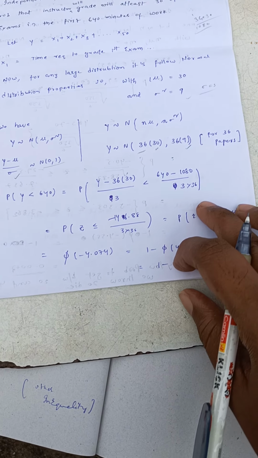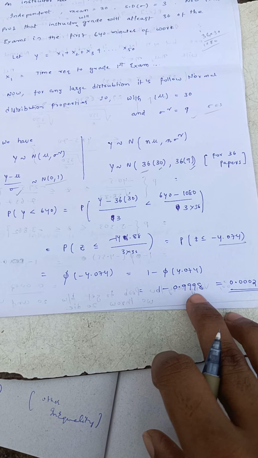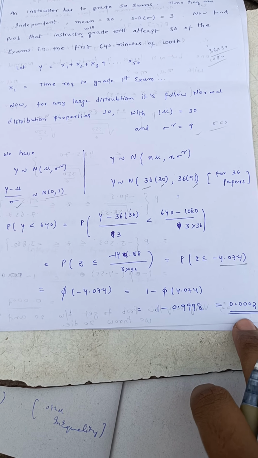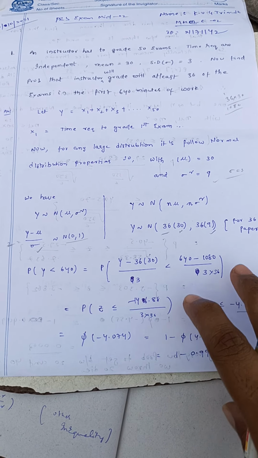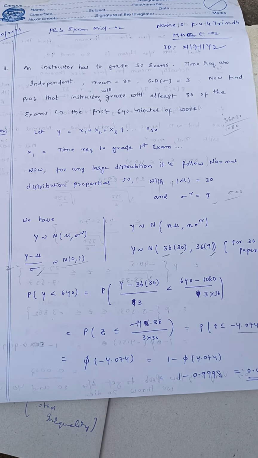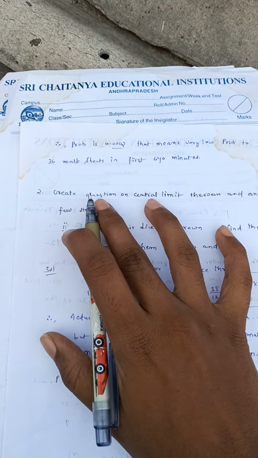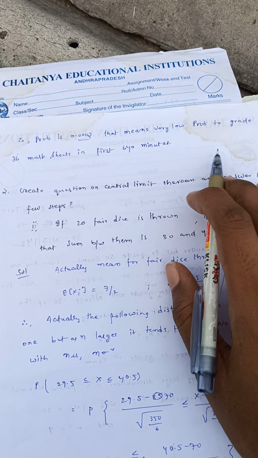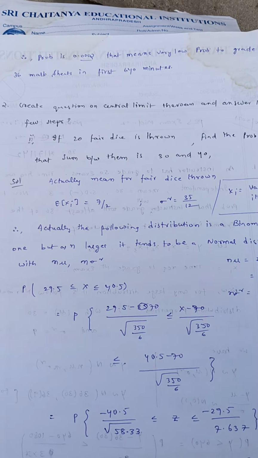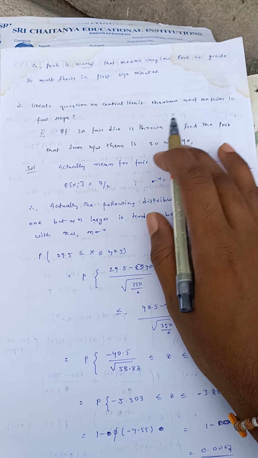We can obtain this value from the normal table, but we are unable to get this value, so I have taken the last value, that is 0.998. So the probability estimation is 0.0002, which is very low, meaning grading the 36 exams in 640 minutes has a very low probability. So I have concluded the sum like this. Here also I have given the probability as 0.002, that means very low probability to grade 36 mark sheets in 640 minutes.